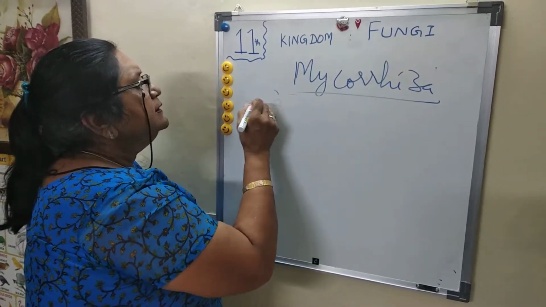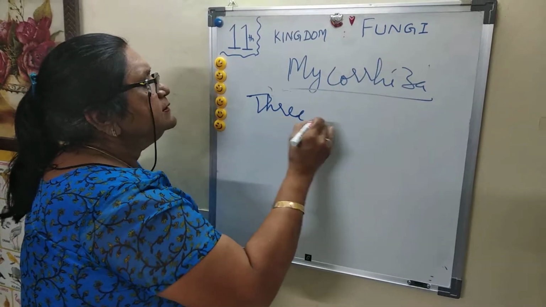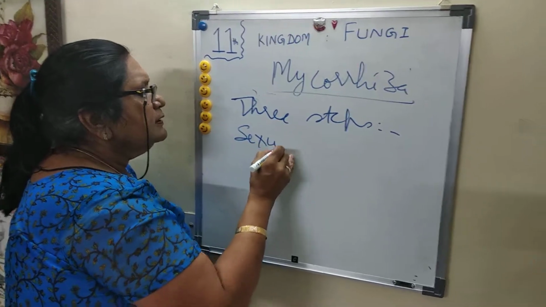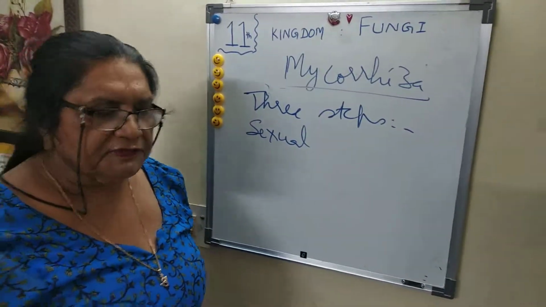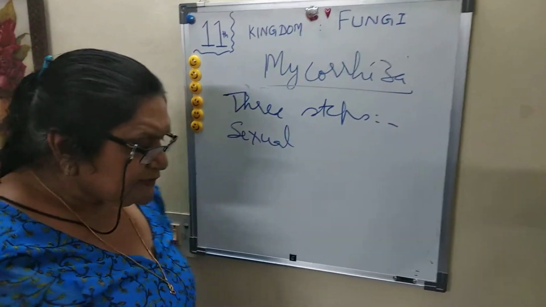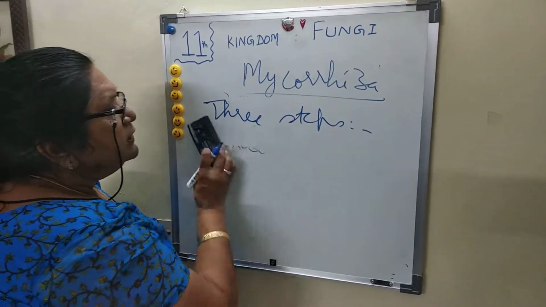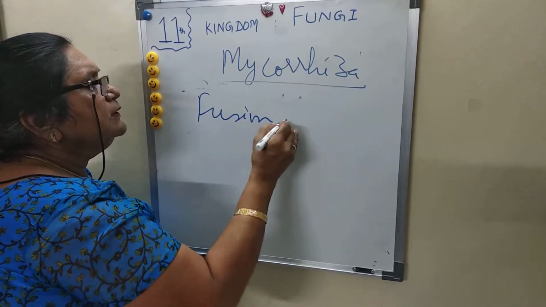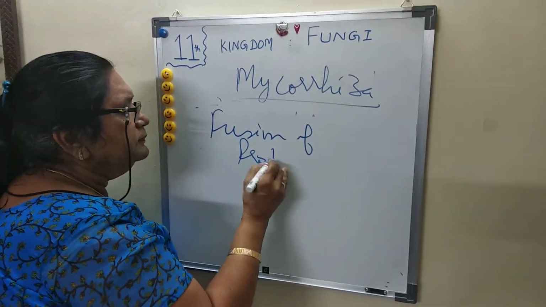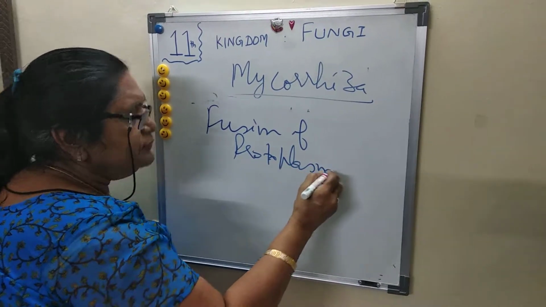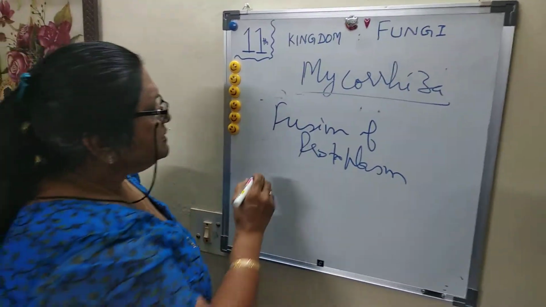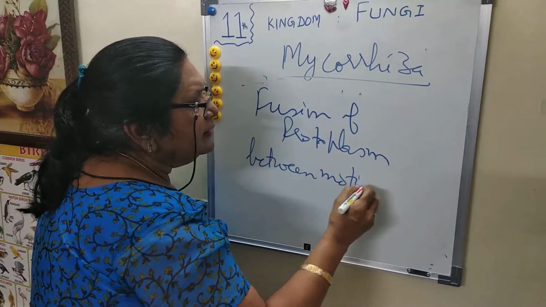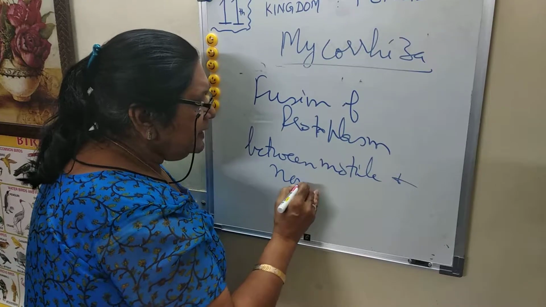Then there are three steps in the sexual life cycle of fungi. The first step is fusion of protoplasm between motile and non-motile gametes.